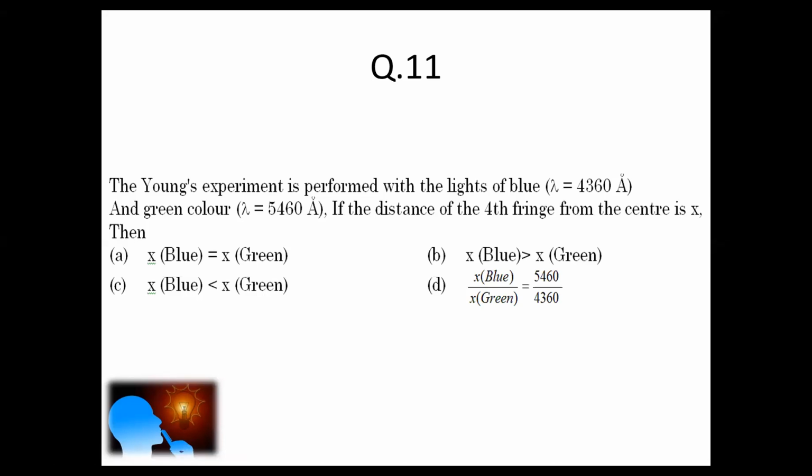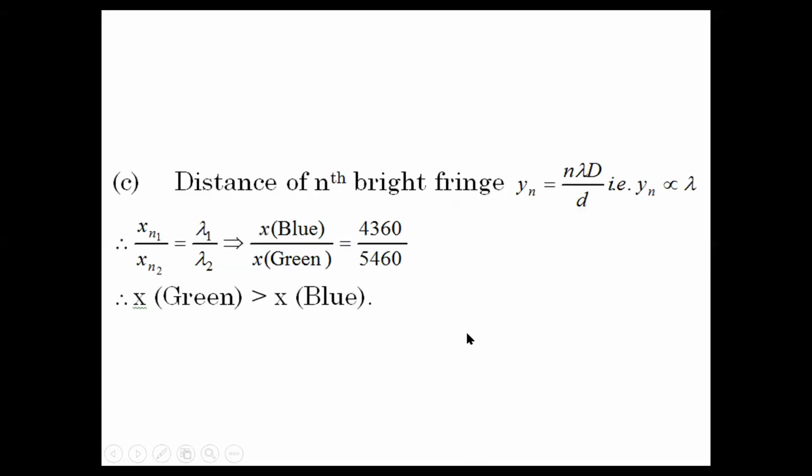Young's experiment is performed with blue light of lambda 4360 and green light of lambda 5460. If the distance of the fourth fringe from the center is x, then what do you think? Yes, so the answer is correct. It is option C. Those of you who got C are absolutely correct.